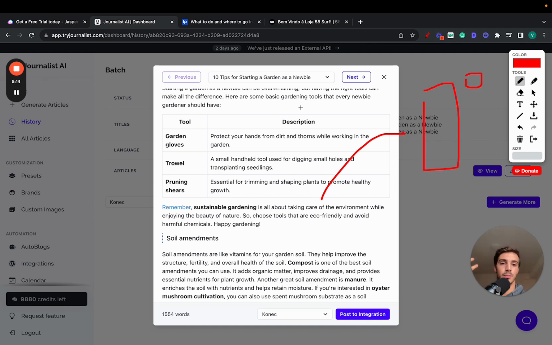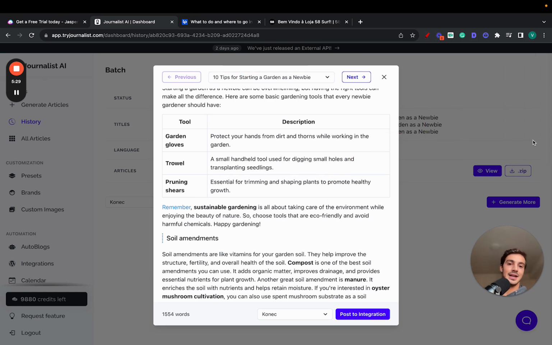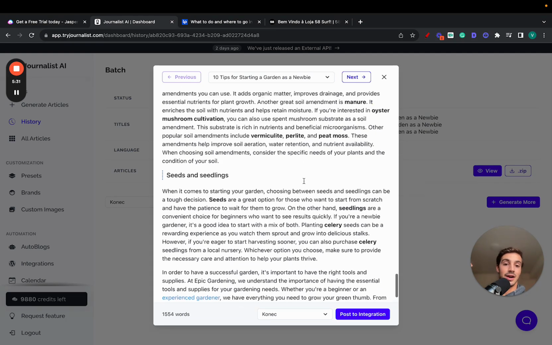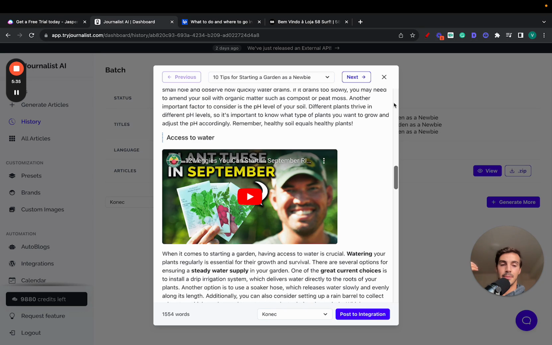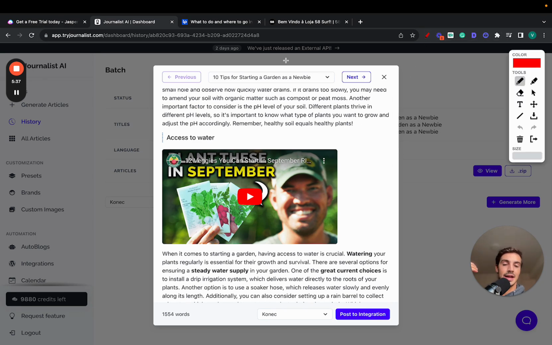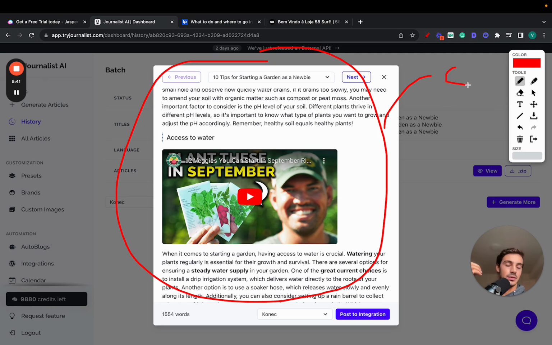For example, if this blog post talks about the top 10 tips to start gardening, maybe we're going to link out to an article where you talk about some tools that you should be using as a newbie gardener. We're not going to link to an article about professional gardening tools, because this is an article about how to start a garden as a newbie, right? So all the internal links are relevant and make sense, right? We're never going to link this article that talks about gardening to an article about cats, right? That's never going to happen.